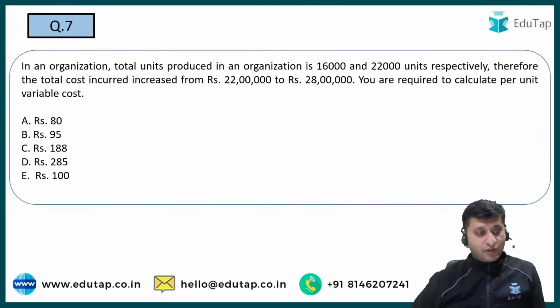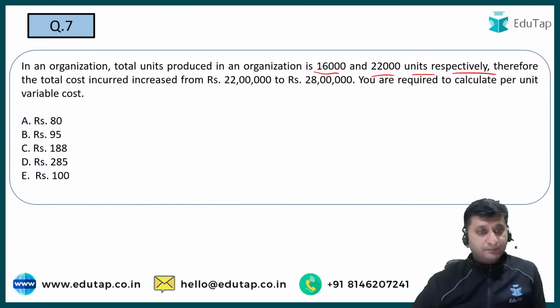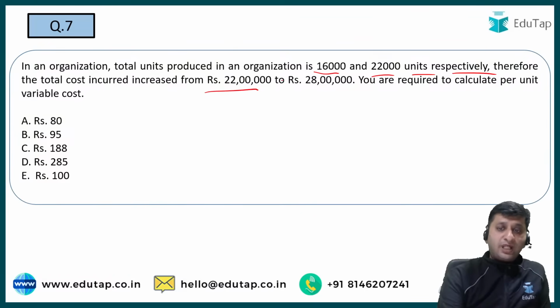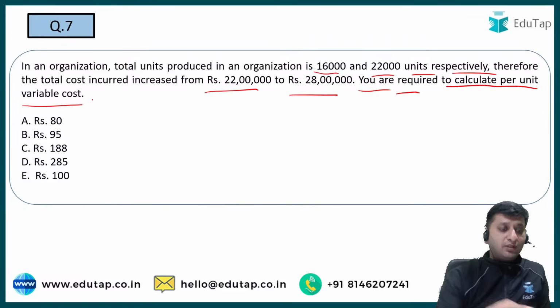चलिए 7th, in an organization total units produced is 16,000 and 22,000 units respectively. The total cost increased from 22 lakh to 28 lakh. You are required to calculate per unit variable cost.